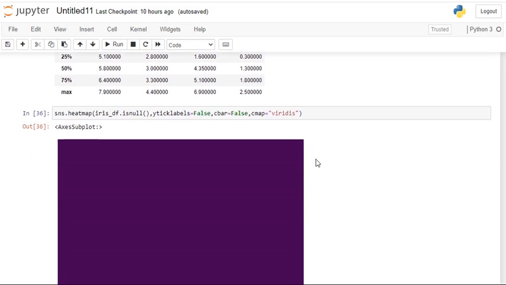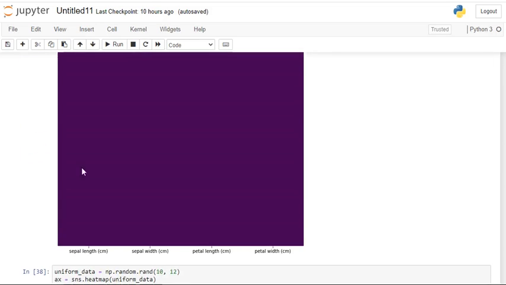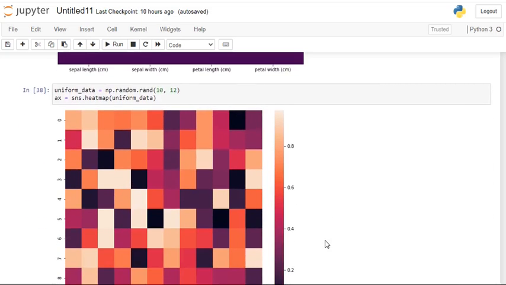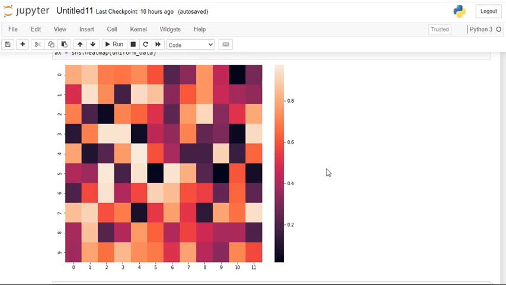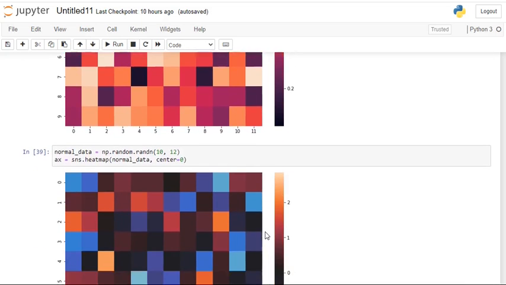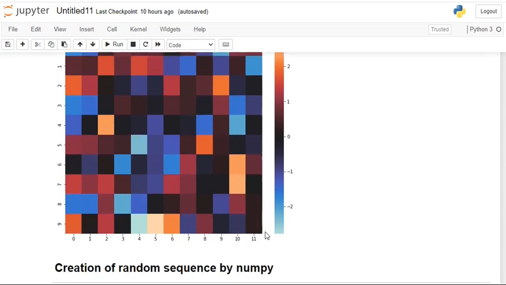And for the verification of null values in the data set, this plot is going to represent it. So here everything is clear. There are no null values present in sepal length, sepal width, petal length and petal width. And the uniformity of the data is also represented by using a seaborn heat map. So the data will be uniform. You can see here, normal data.